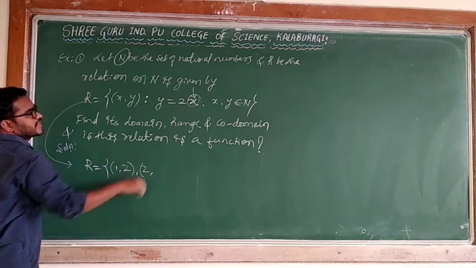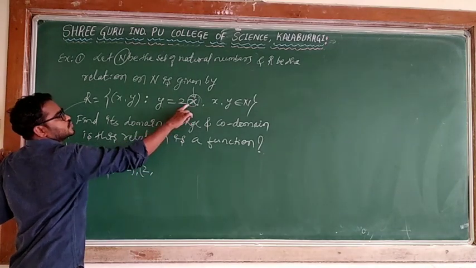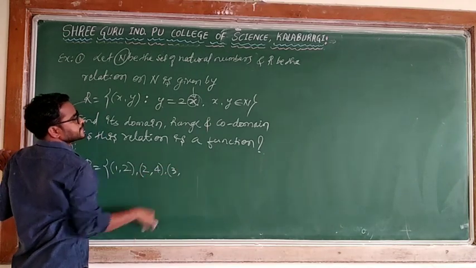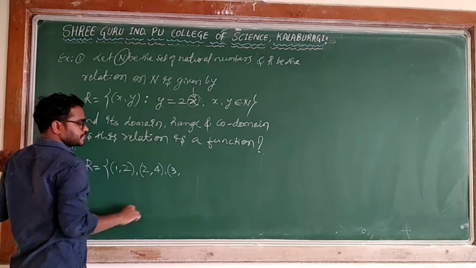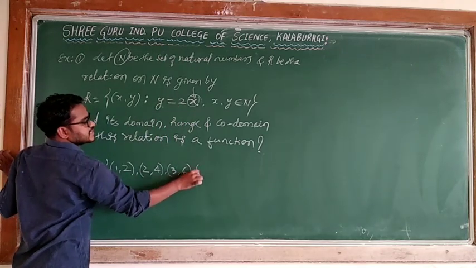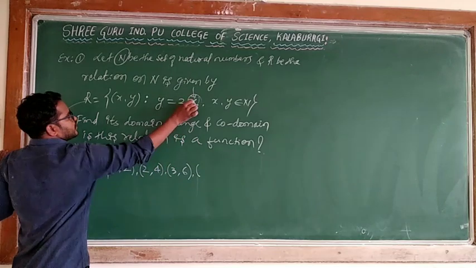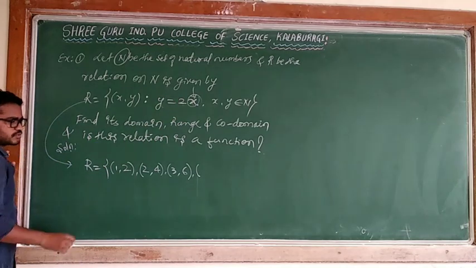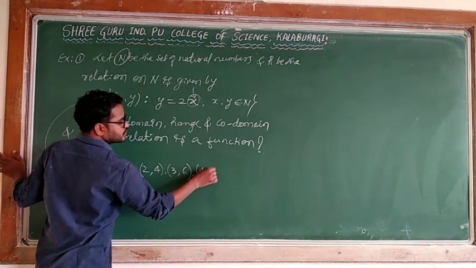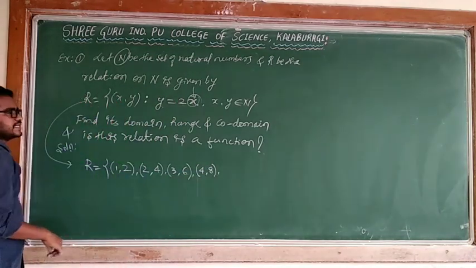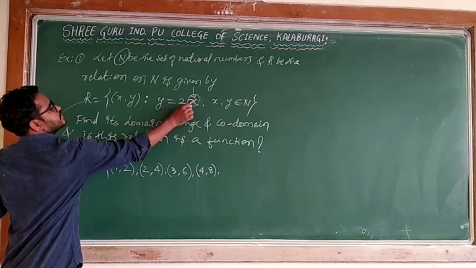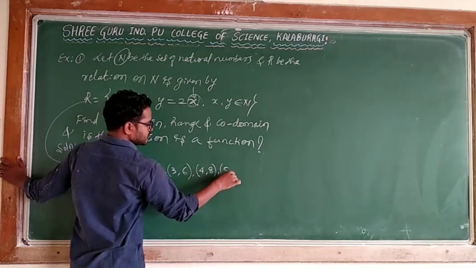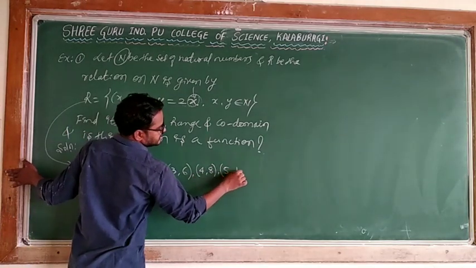X is 2, y is what? 2 into 2, 4. Listen to me. X is 3, 3 into 2, 6. X is 4, 4 into 2, you will get 8. X is 5, 5 into 2, what will it become? 5 into 2 means 10.